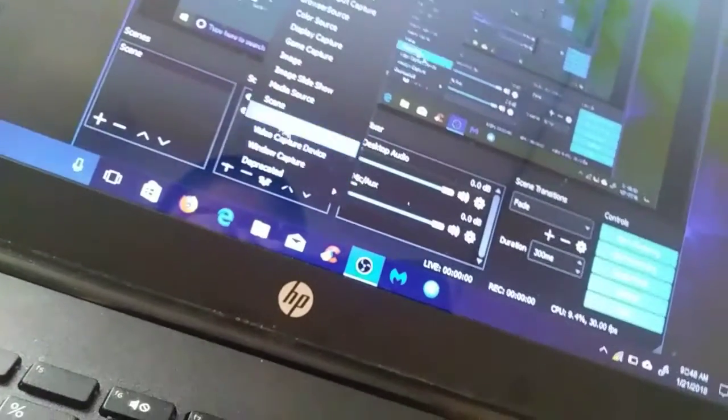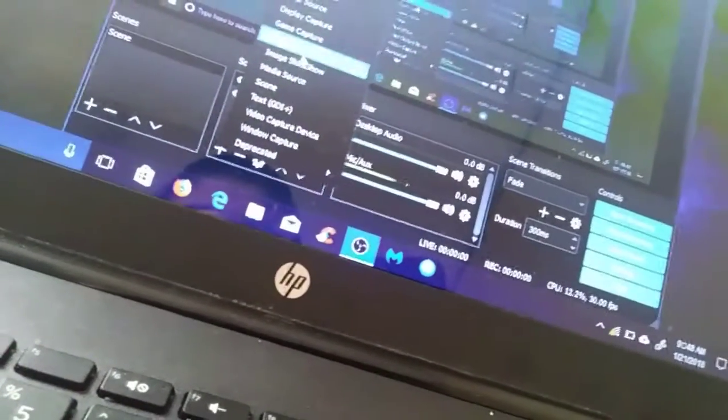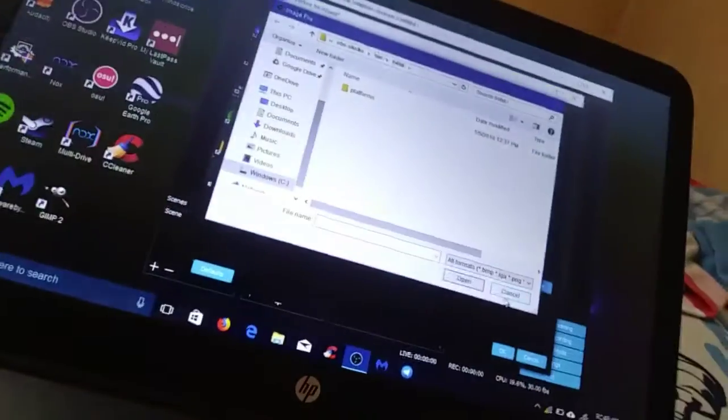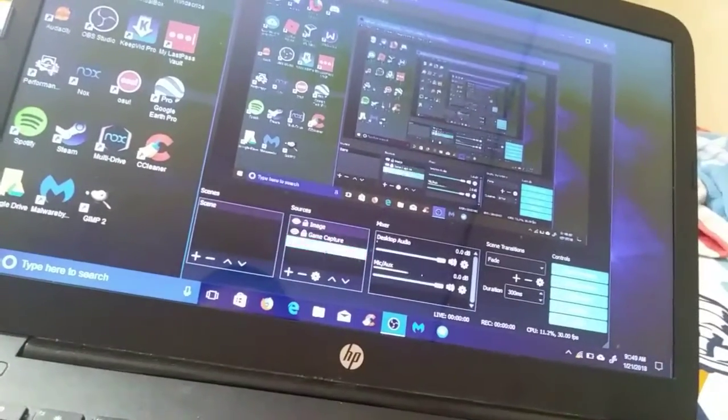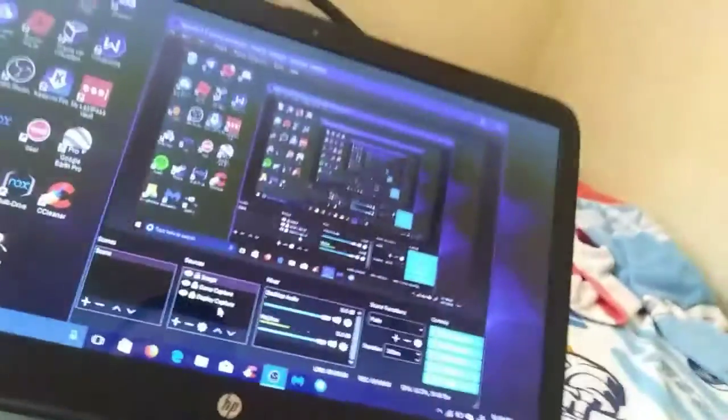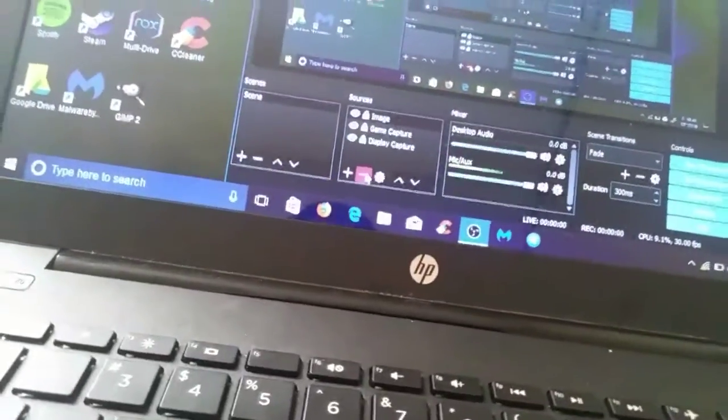And they have different kinds of sources you can add, like for example image. This is where you can add an image to the recording, so you can put it somewhere in the screen, but I'm not gonna do that, okay? And the locks also go for different kinds of sources. For example, if you don't want to move your image anymore, you can lock it. Unless you unlock it, it won't let you move it.